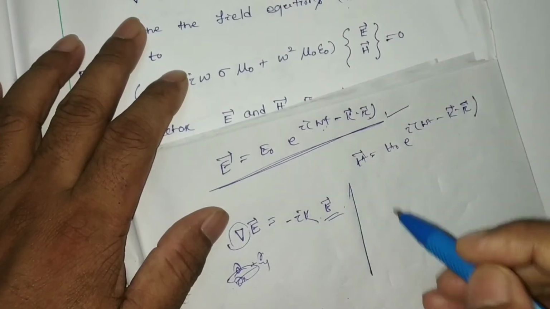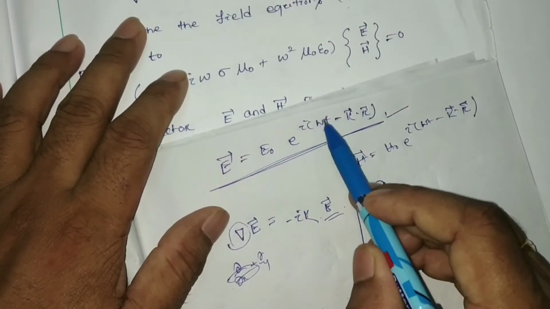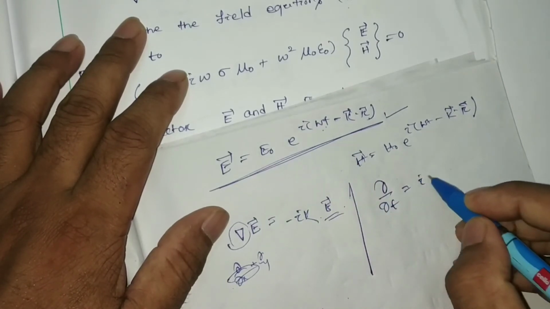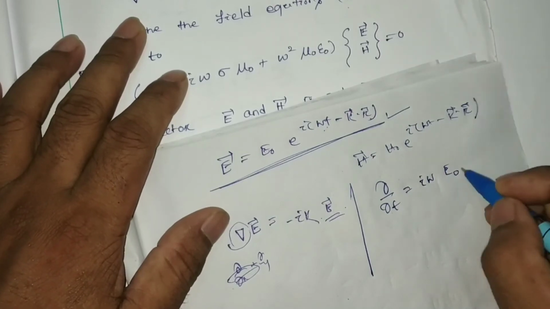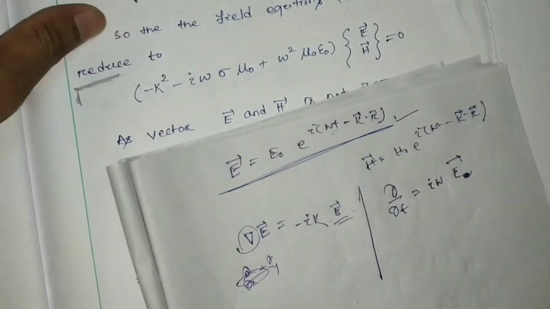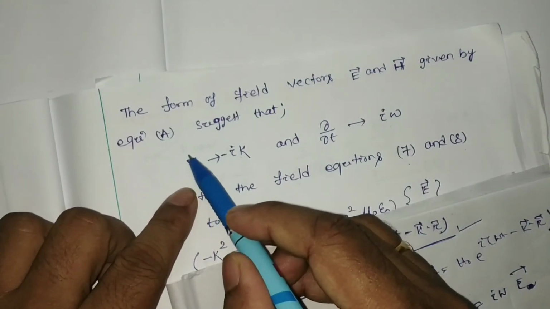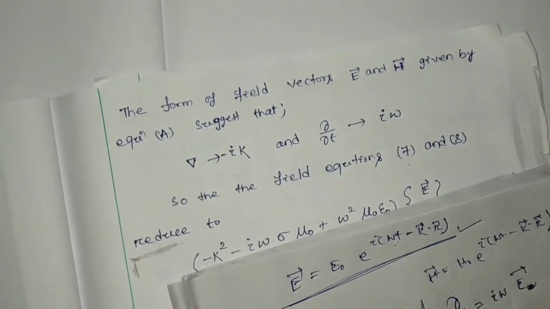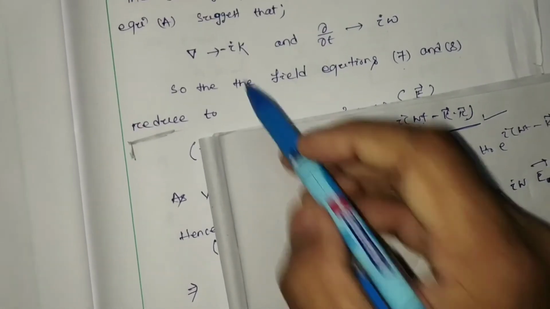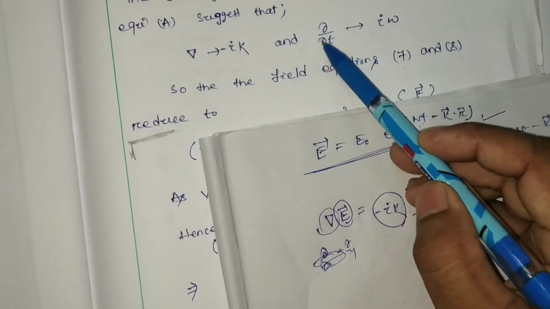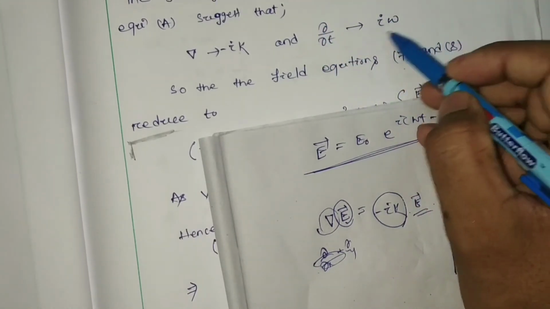Del by del t means differentiation, and we get i omega into E. So for the operator del we get the coefficient minus i k, and for the operator del by del t we get the coefficient i omega.